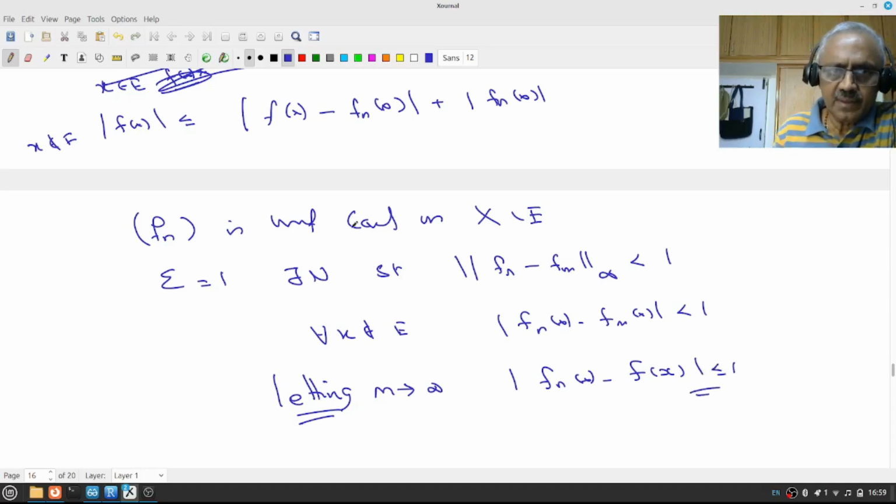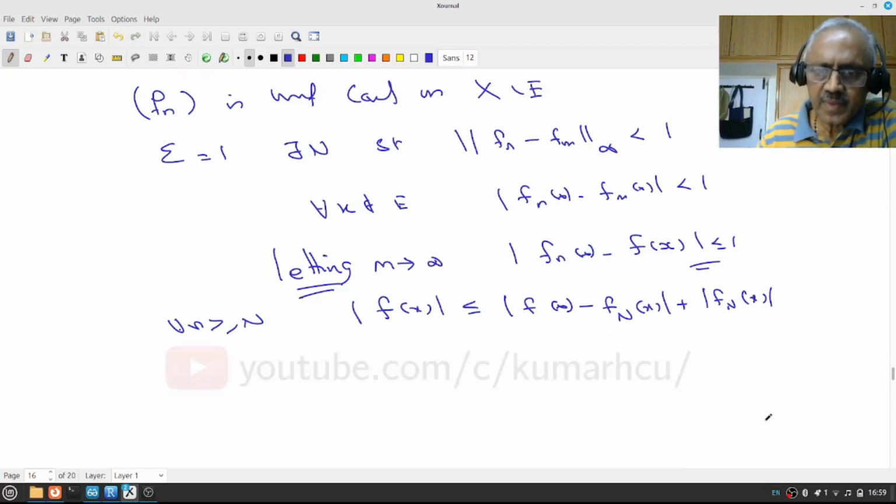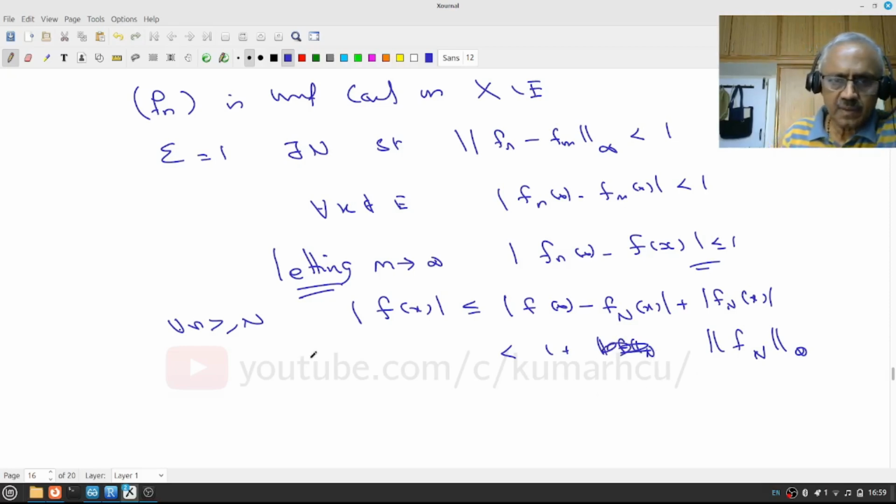Therefore, for all n greater than or equal to N, |f(x)| will be less than or equal to |f(x) minus f_n(x)| plus |f_n(x)|. So this will be less than 1 plus the L infinity norm of f_n, for all x not in E. Therefore, 1 plus this norm is an essential bound.